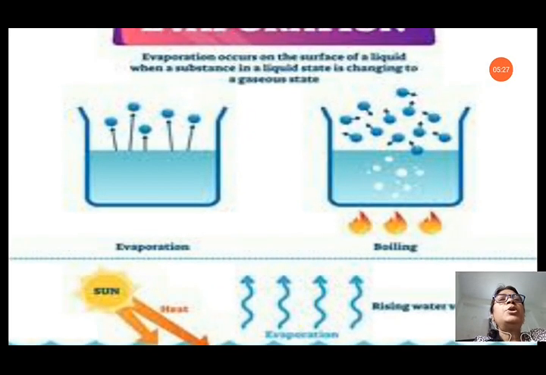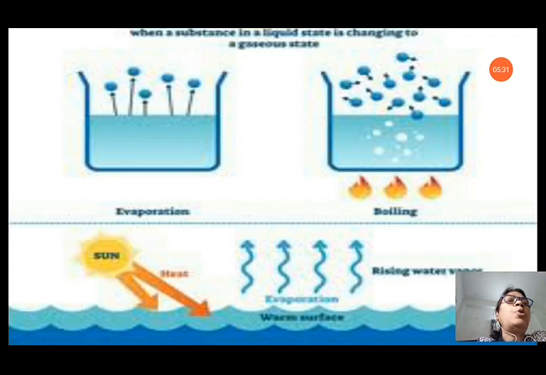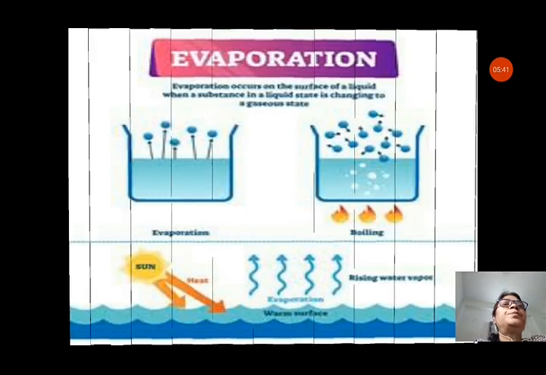You can see evaporation. The water is heated, and after boiling the water gives you vapors. In the natural process, you can see the heat of the sun evaporates the water in the sea, ocean, lakes, rivers and ponds.